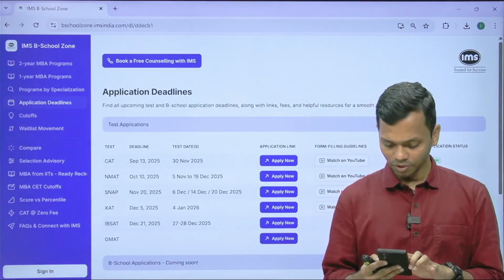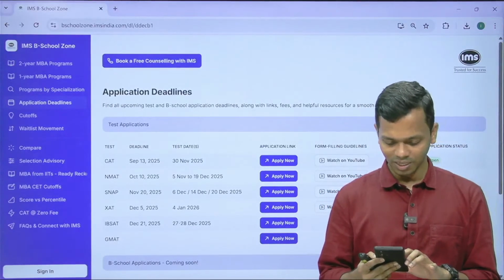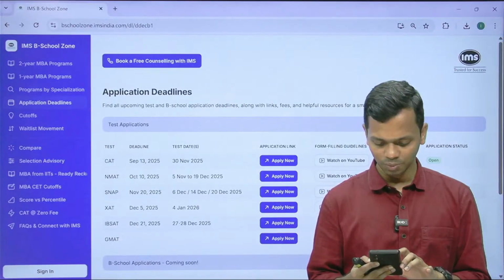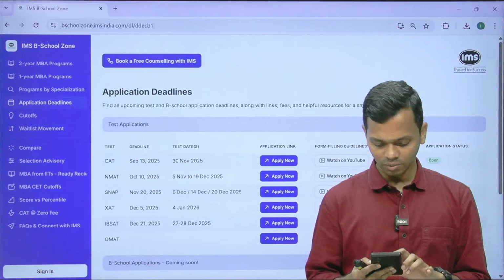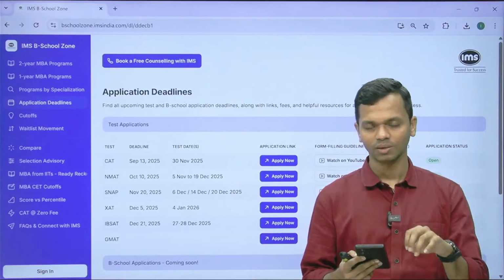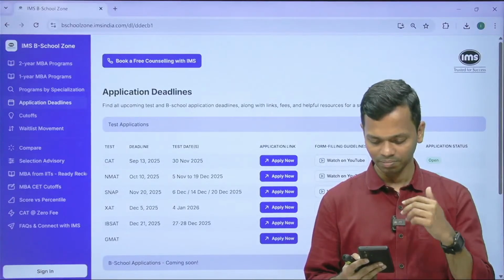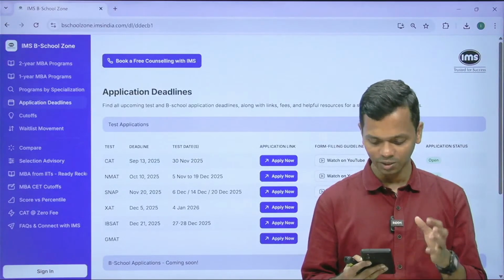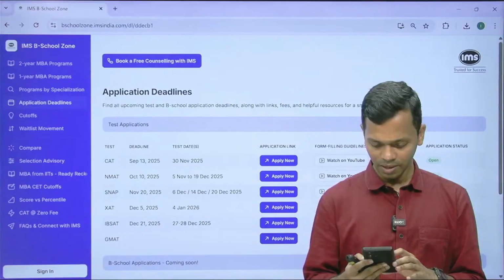Khushi, what should we prefer, giving NMAT before CAT or after CAT? I have already answered this, but depends on you. Okay, this also we are done. I would request students not to put the same question again because I'm taking pretty much all the questions that I'm seeing. So don't worry, your question will be taken.